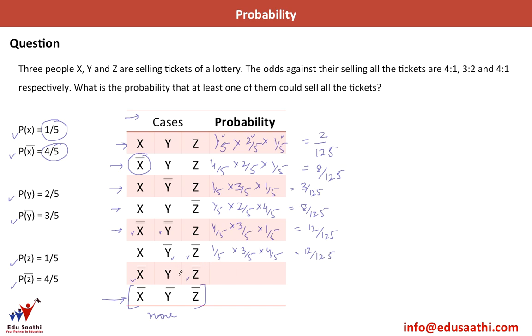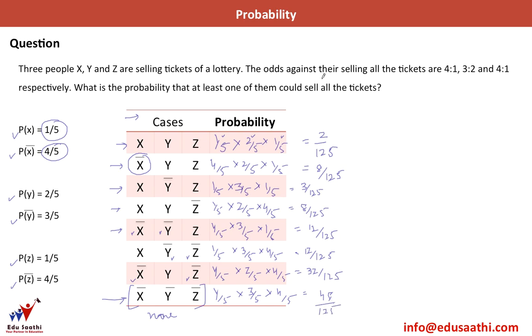Here y is able to sell all his tickets, whereas x and z do not sell, so P of y is going to be 2/5, and again here I have 4/5. So this gives me 32/125. The last case here, none of them sell all the tickets, so I have 4/5 into 3/5 into again 4/5. So this gives me 48/125.